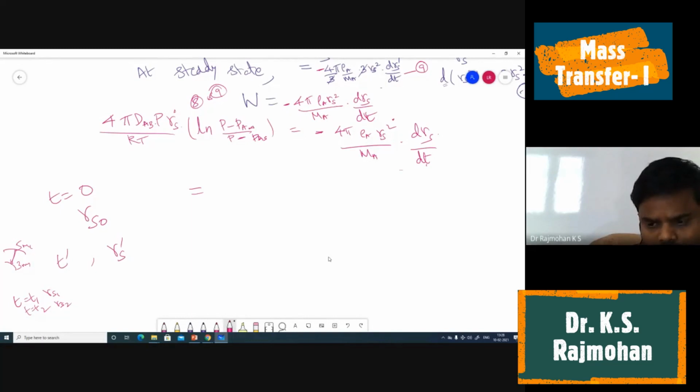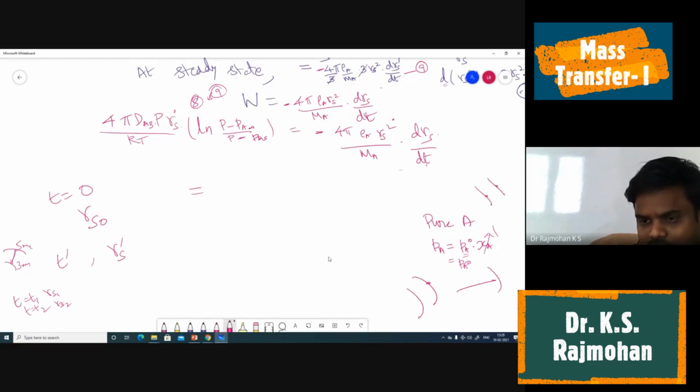Sir, here we have a pressure term, p minus pas. That pas will be dependent on radius, no, sir? I will tell you, it is a pure substance A. The partial pressure of A, it is a vapor A we are considering. Partial pressure is equal to vapor pressure into mole fraction. At the surface it is always pure A, so whatever the diameter, partial pressure is equal to vapor pressure because it is pure A. So that will take care of it.